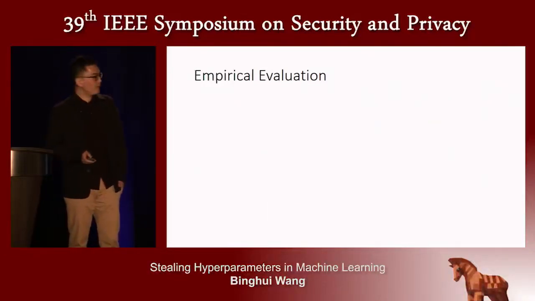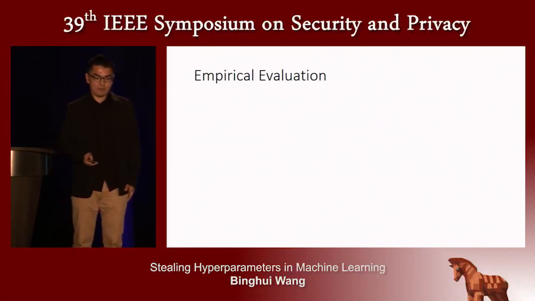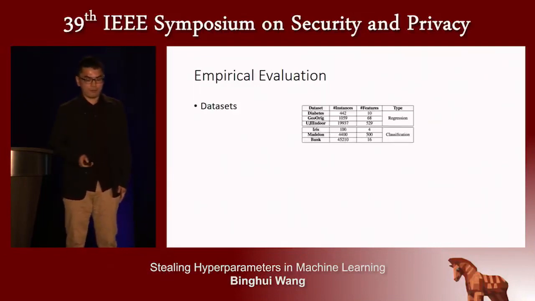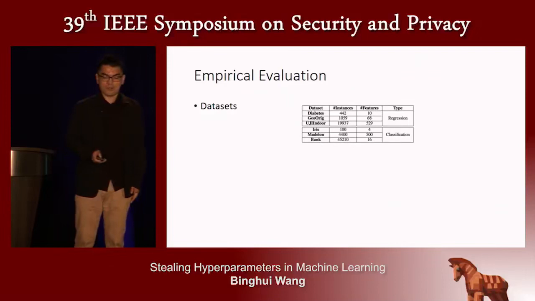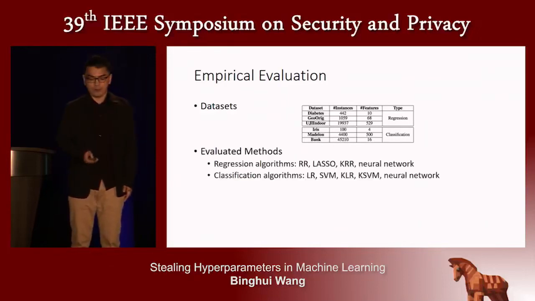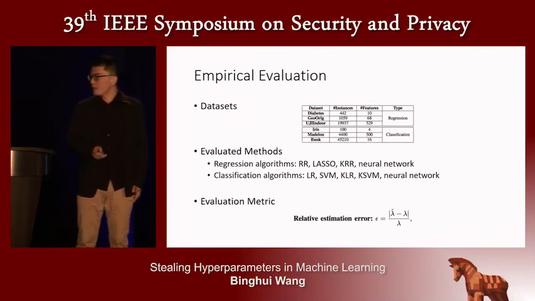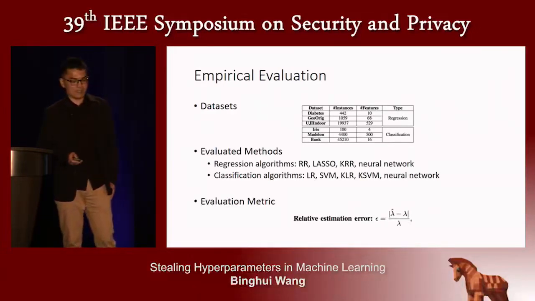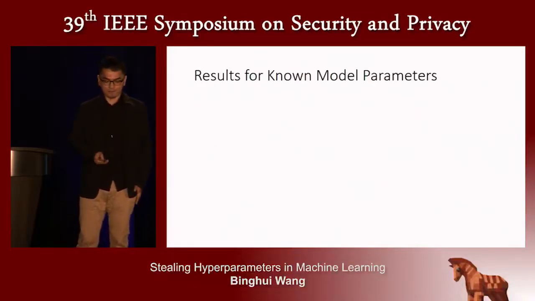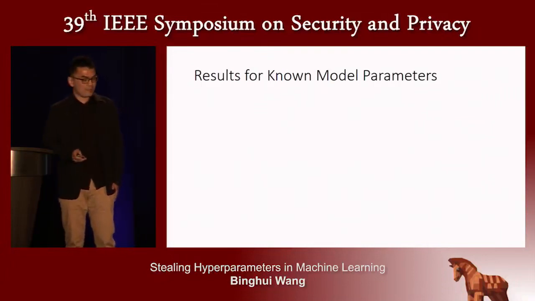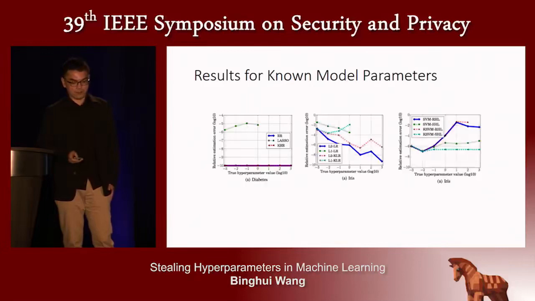Now I do some empirical evaluation. I will use various data sets for regression and classification, and we evaluate many regression algorithms and classification algorithms. We use the relative estimation error as the evaluation metric. The first result assumes that the attacker knows the model parameters.